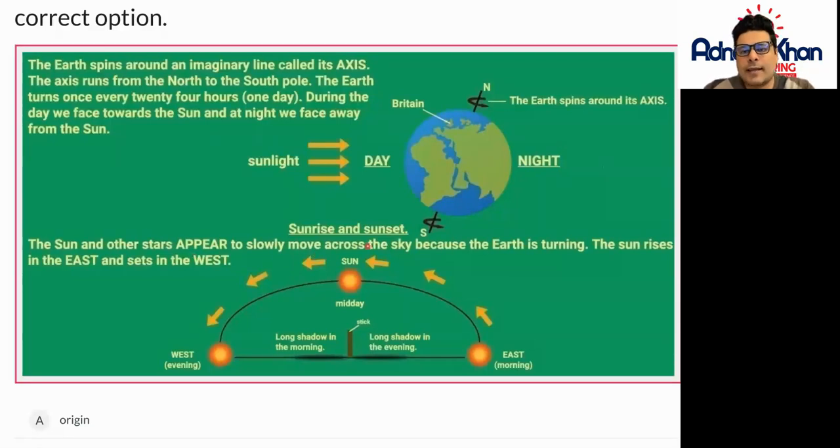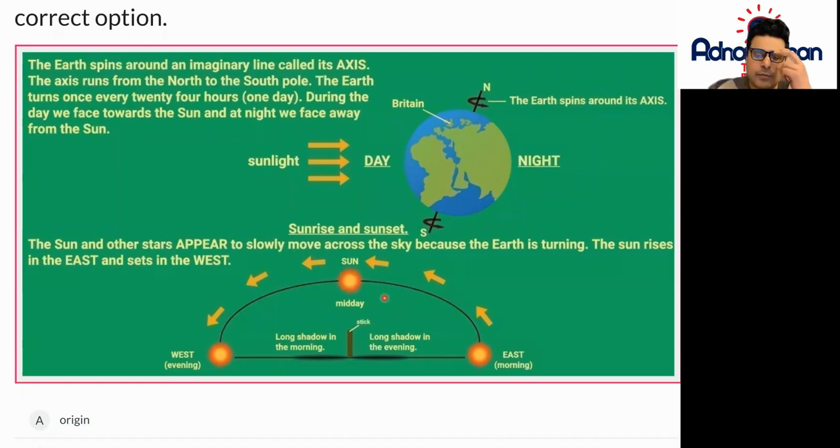So let's have a look at the sunrise and the sunset. So the sun and other stars appear to slowly move across the sky because the Earth is turning, and the sun rises in the east and it sets in the west. So the sun always rises in the east and it will always set in the west. Okay, and midday is right in the middle of the day when the sun is actually at its highest. So midday means 12 o'clock in the afternoon.